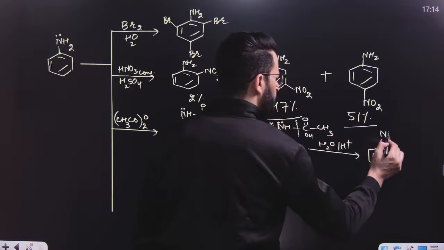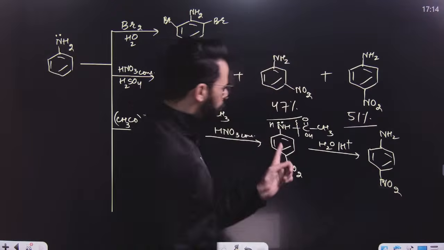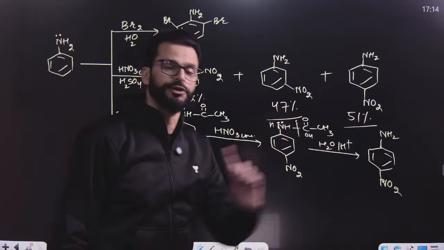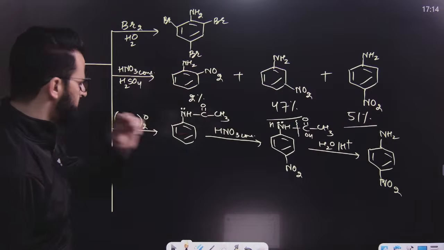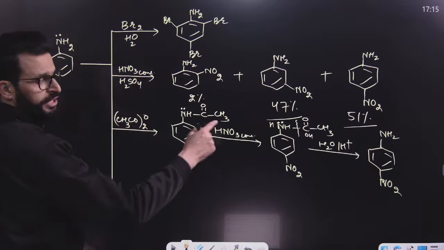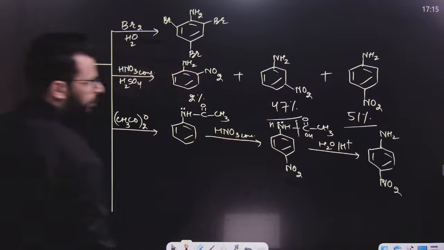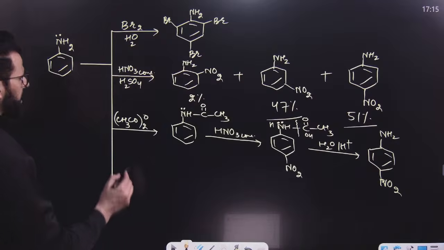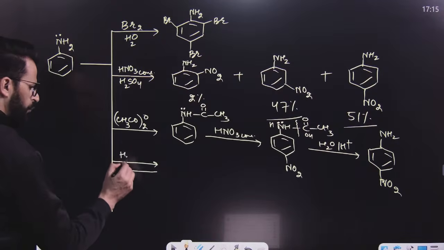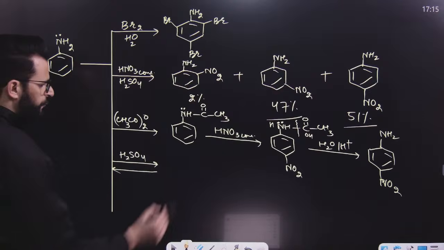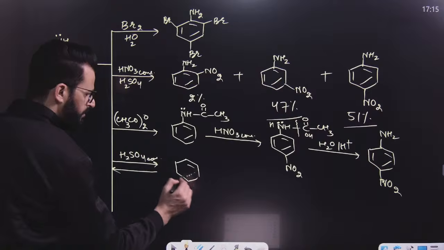So it can be NH2, then it will be NO2. Similarly, you can form ortho as well, but there will be no meta at all. This step is known as protection. After that, you perform the reaction you want, and then deacetylation or hydrolysis. After that, if you want to perform sulfonation, first of all, in acidic medium it forms anilinium ion once again.